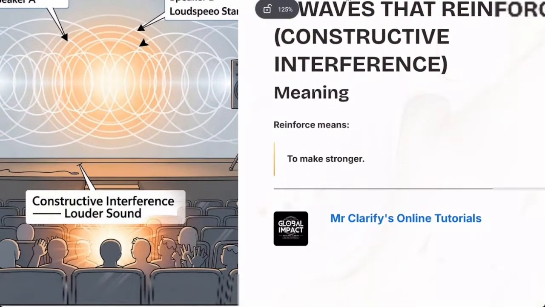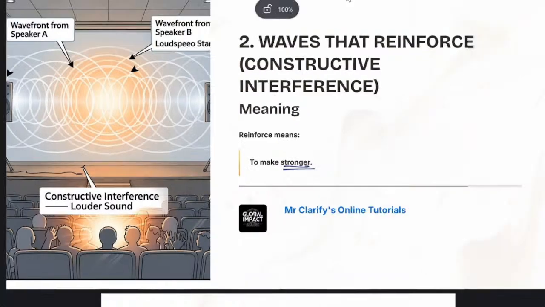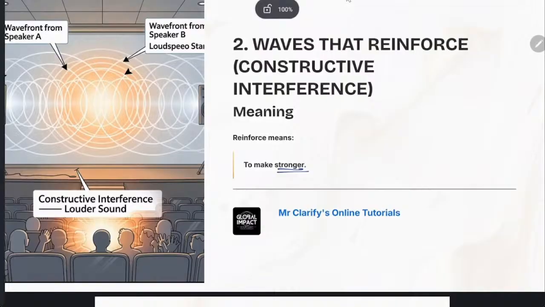Constructive interference, we said it is when they reinforce or make each other stronger. Here is an example that I'm going to show you later on. People are in church. Can you see people in church or in an auditorium? And there are two speakers. The speakers are producing sound, and the sound will meet at the center and become louder so that the people sitting can hear nicely.